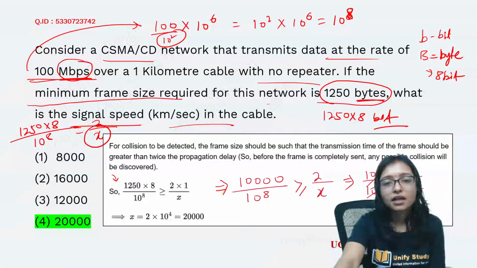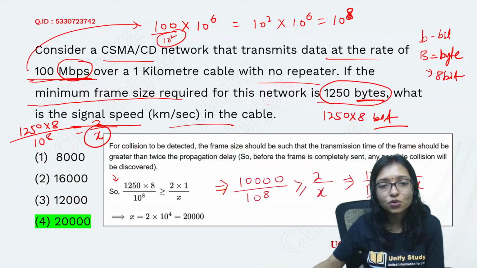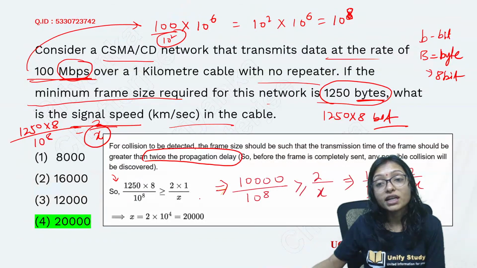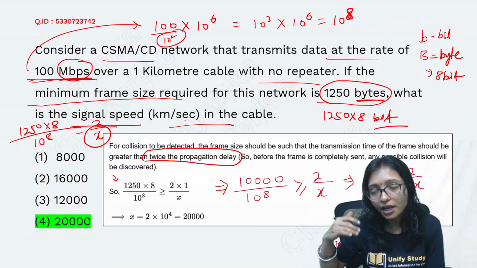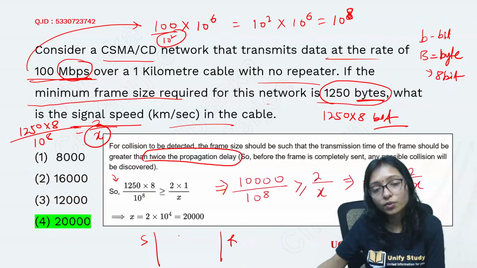Yes. Now see here. Now you will ask me why 2? Why 2? 2 is because of twice the propagation delay, because collision should not be there. We are trying to avoid collision. To avoid the collision, whenever you are sending from sender to receiver, how long do you have to wait?